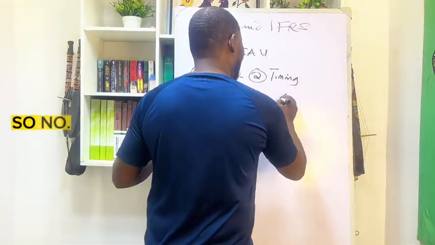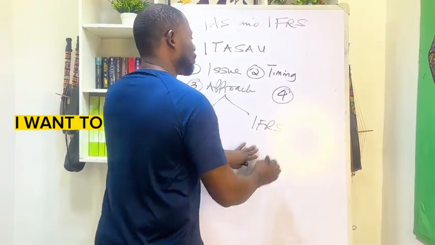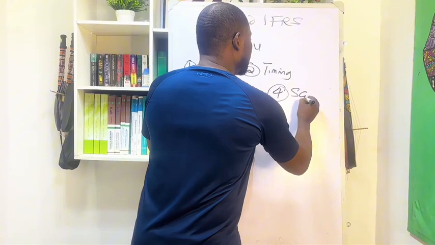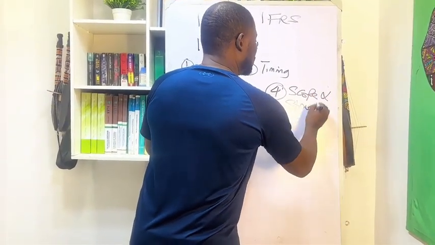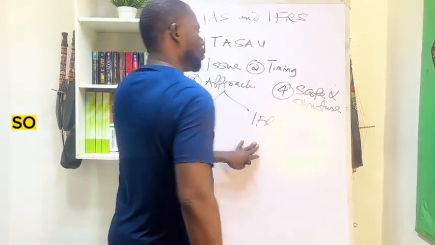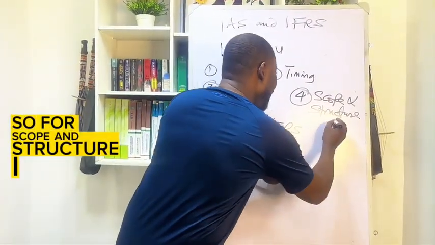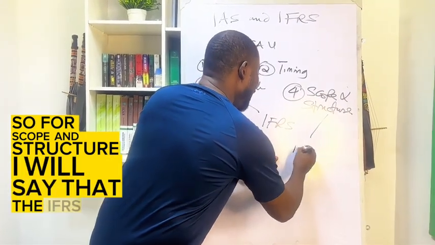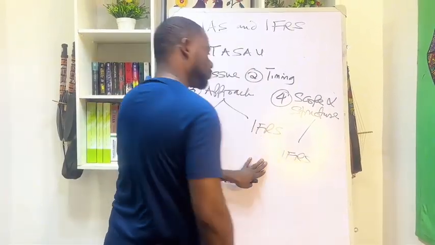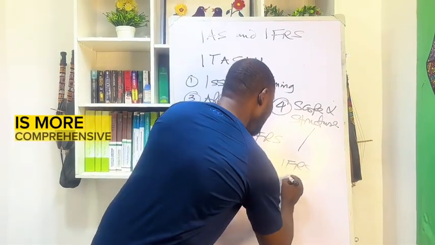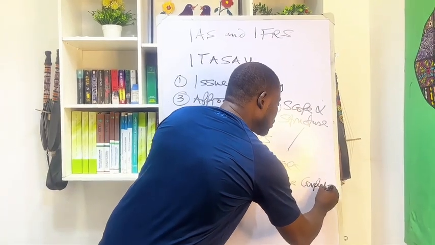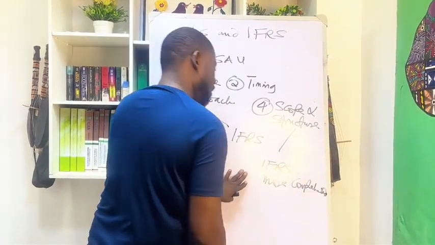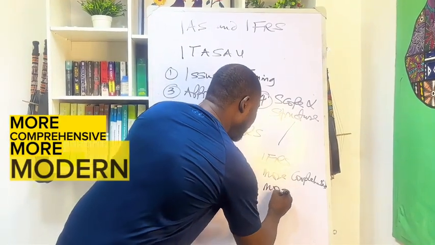So that is another one. Number 4, another one I want to talk about is scope and structure. For scope and structure, I will say that the IFRS is more comprehensive, more modern.